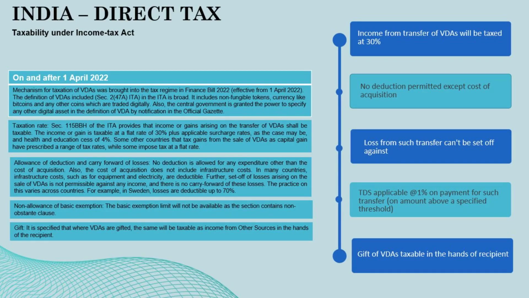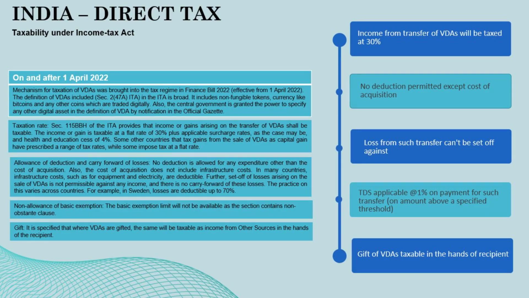Allowance of deduction and carry forward of losses. No deduction is allowed for any expenditure other than the cost of acquisition. Also, the cost of acquisition does not include infrastructure costs. Further, the set-off of losses arising on the sale of virtual digital assets is not permissible against any income, and there is no carry-forward of these losses.